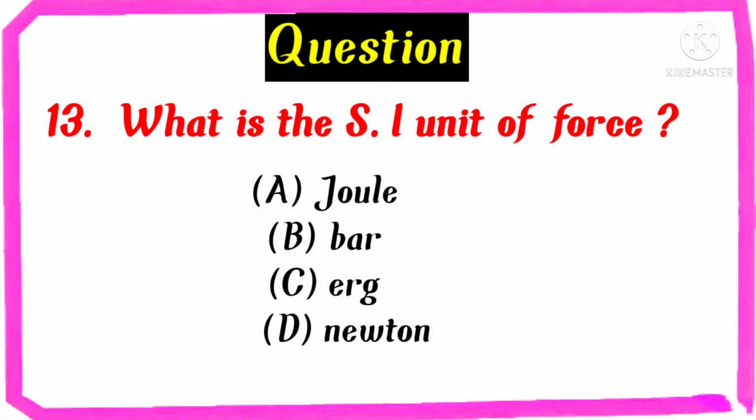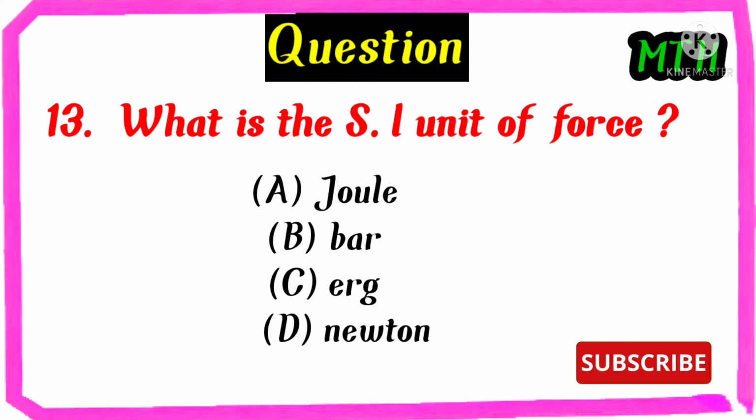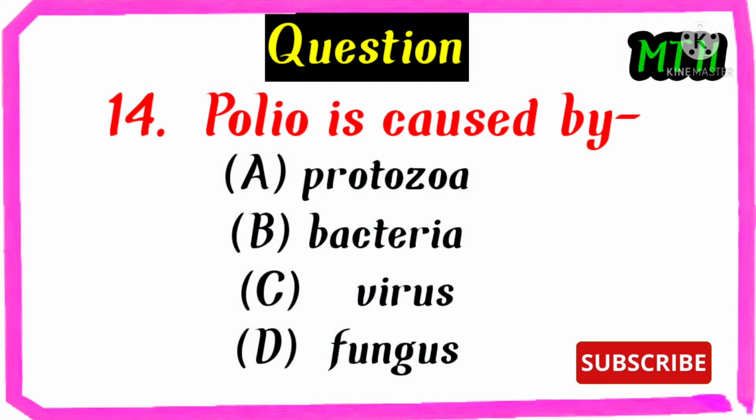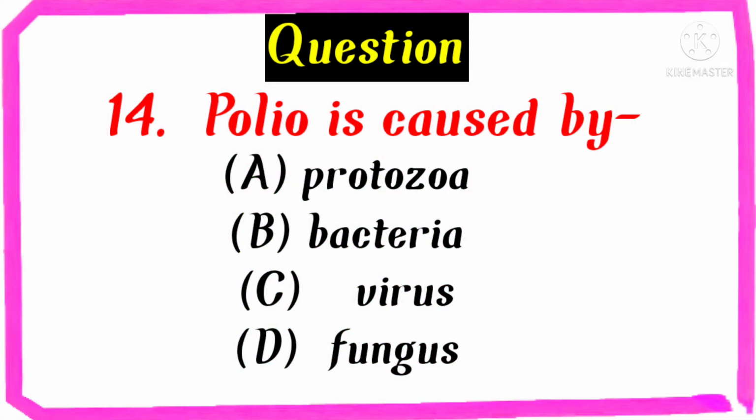What is the SI unit of force? Joule, bar, arc, Newton. The right answer is Newton. Polio is caused by protozoa, bacteria, virus, fungus. The right answer is virus.